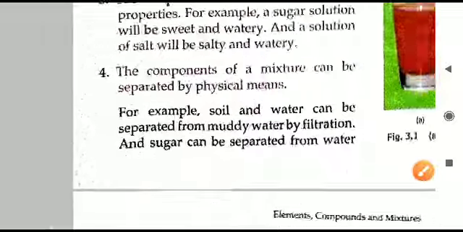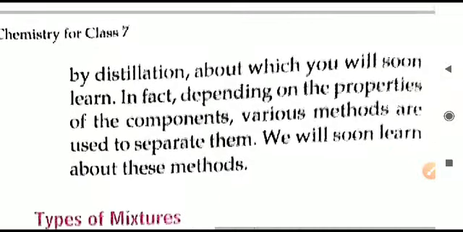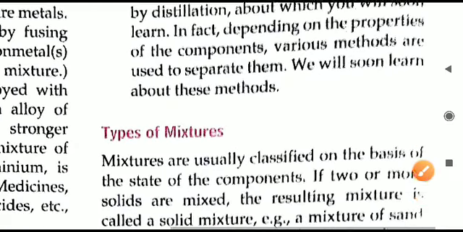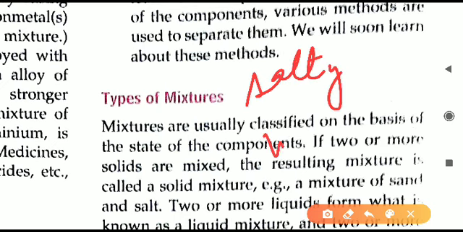Similarly, sugar. Let us come to the other side. Sugar can be separated from water by distillation. How the distillation process is done, that we will learn in the upcoming topics in this chapter. So sugar and water also can be separated. Many more things are there, like salt. If we are taking salty water, the ocean water is generally salty, so from the ocean water we can get the salt.